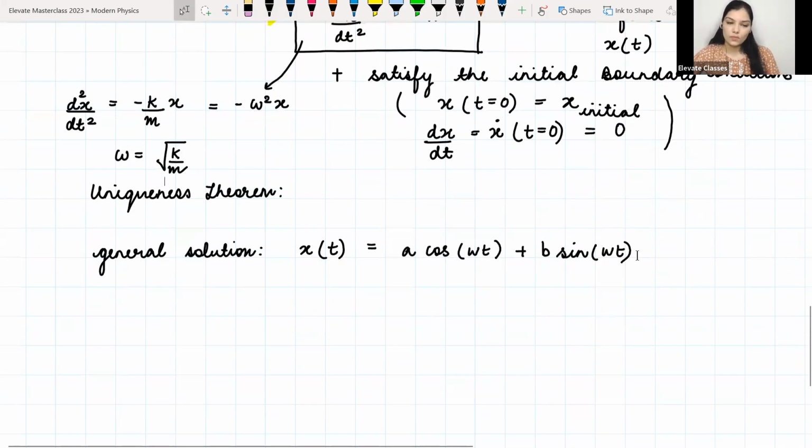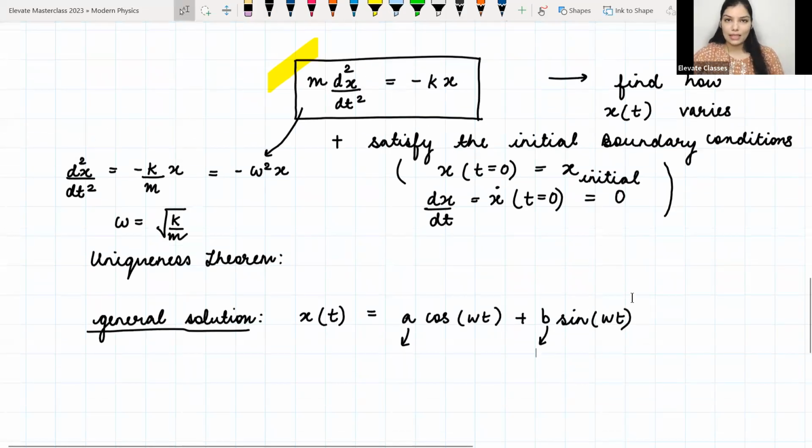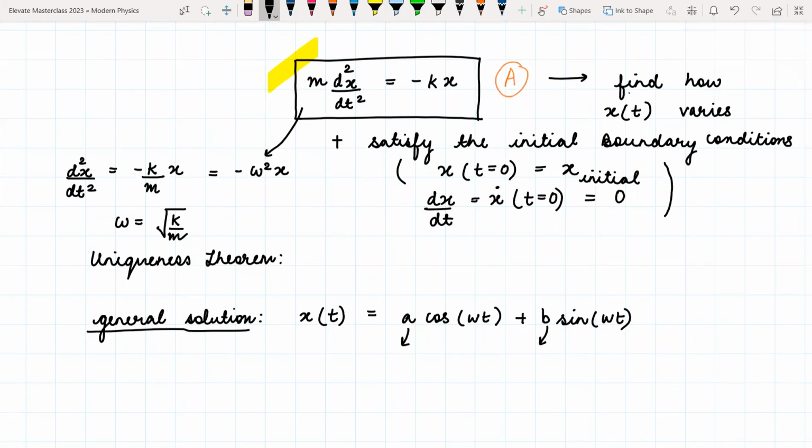Now in this general solution I have two arbitrary constants, one is a and one is b. One thing we can do, which you will do, I will not, is that you will substitute this form of equation into this, let me call this equation A. You will substitute it here and try to see if this solution satisfies this equation or not. Okay. You will do this yourself.